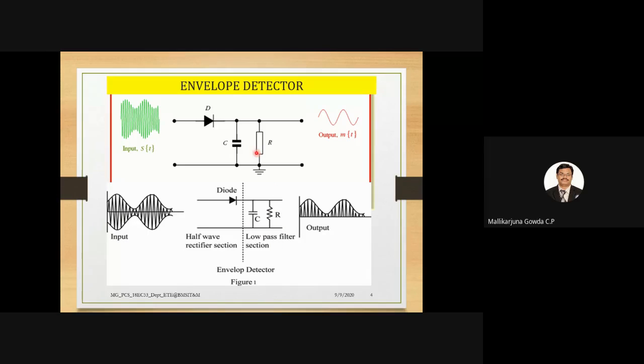So the output will be the envelope of this modulated signal. Is this a demodulator? Yes, it is a demodulator circuit only. I am discussing the demodulator. I will come back to the modulator.